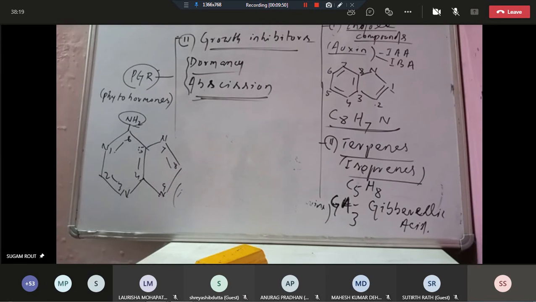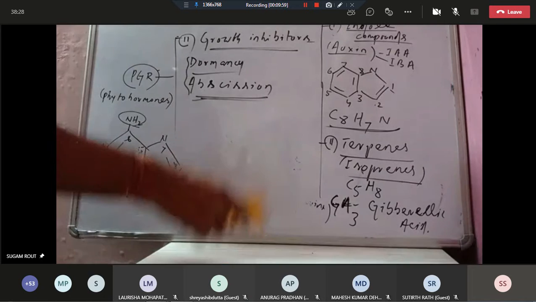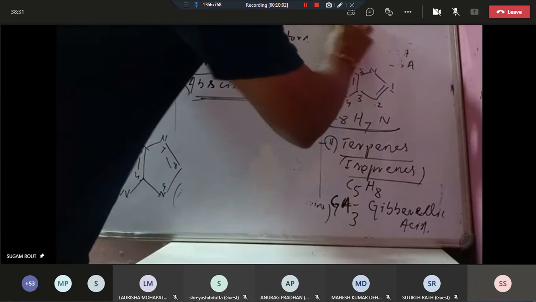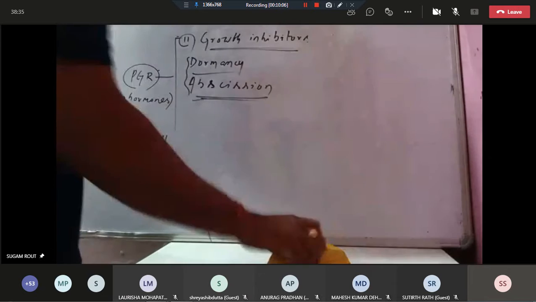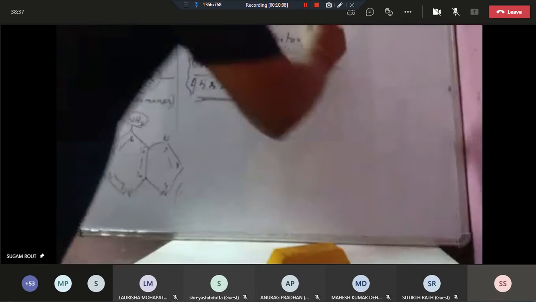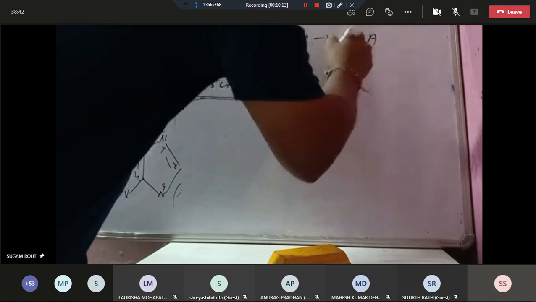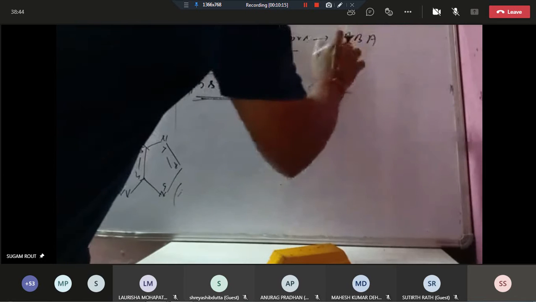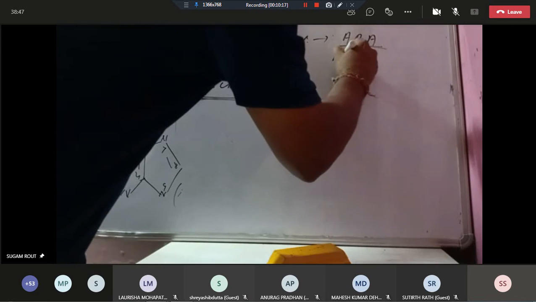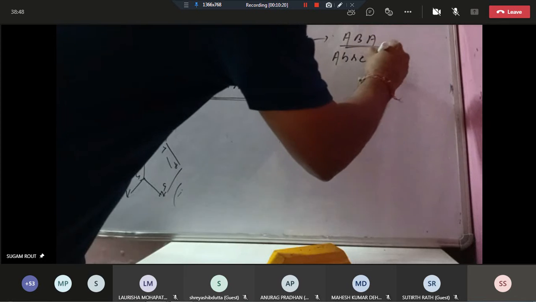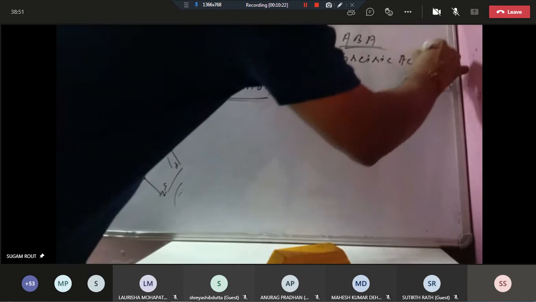Among the phytohormones, one very common one is abscisic acid, which inhibits growth. Growth and development activity is inhibited by abscisic acid, ABA.